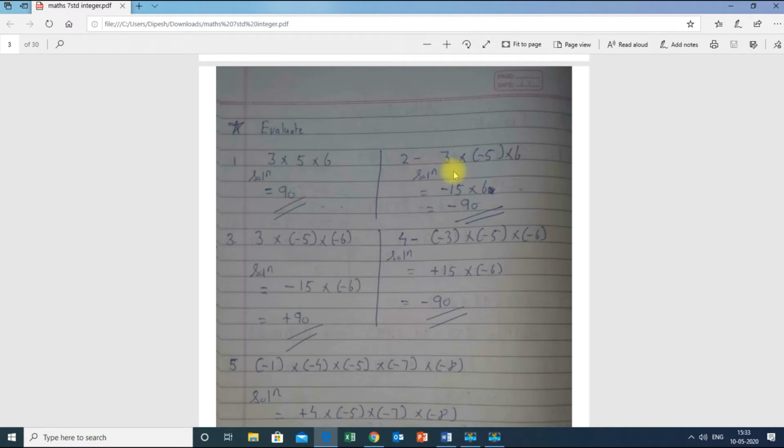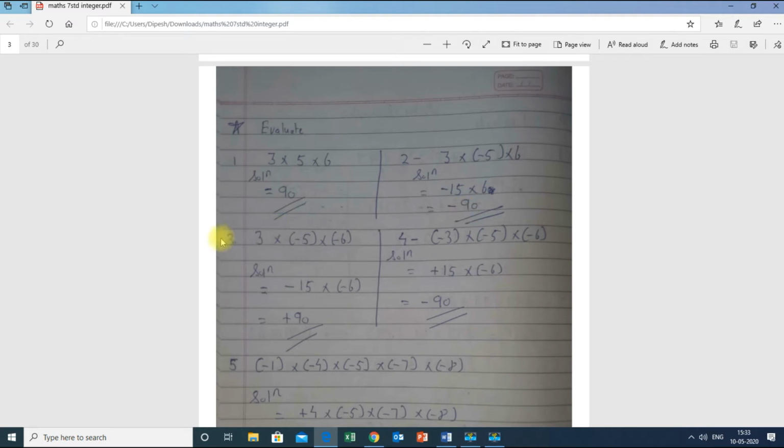Second sum, 2 into 3 into minus 5 into 6. We know that when we multiply one positive and one negative integer, we get a negative answer. So 3 into 5 is 15, and minus 15 I got over here, because plus into minus is minus, and then 6 is left over here. So minus 15 into 6 is minus 90. Therefore the final answer is minus 90.